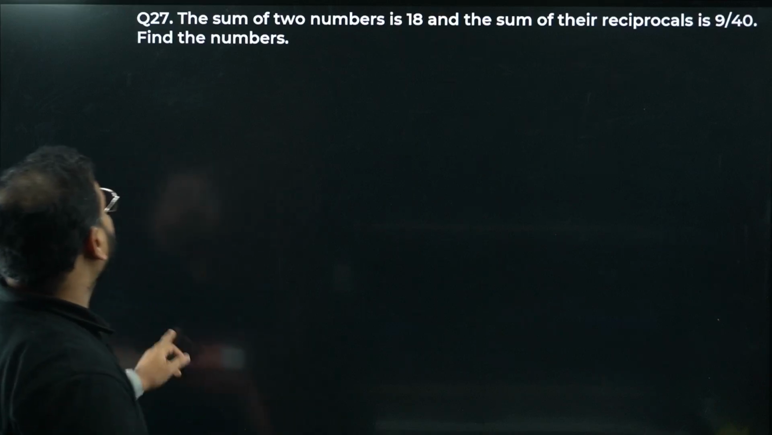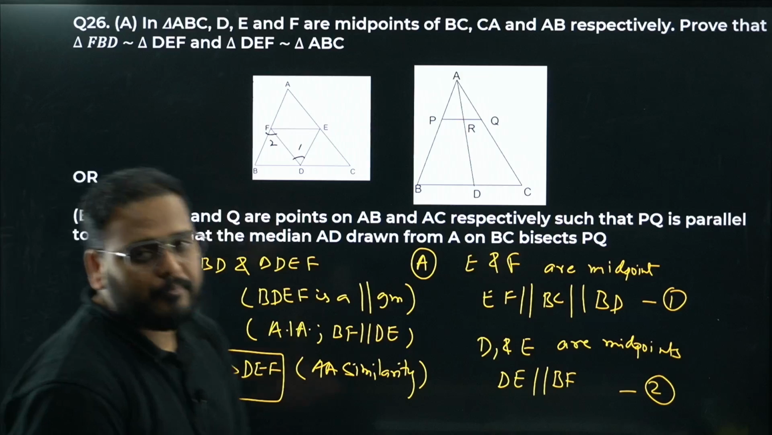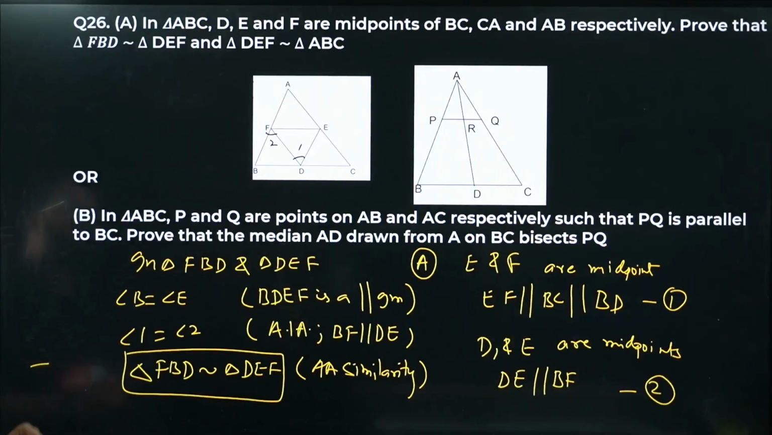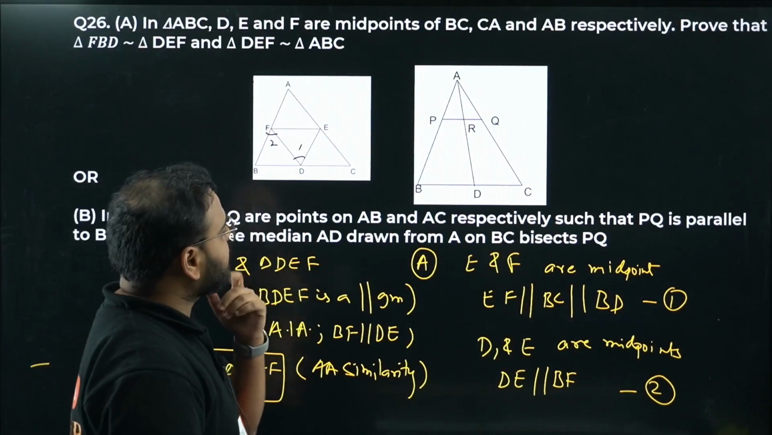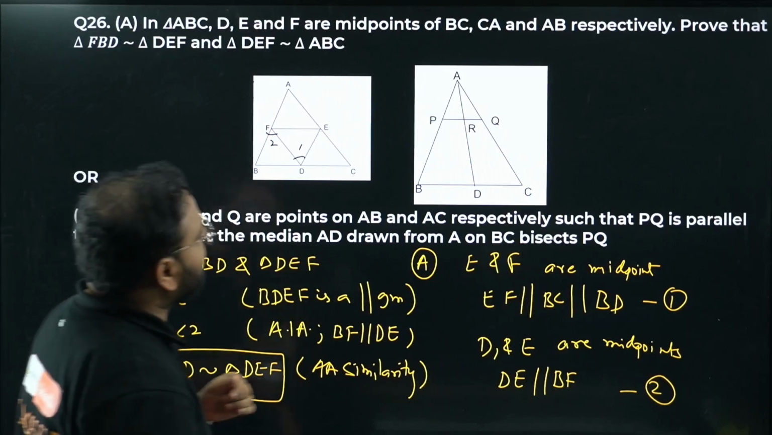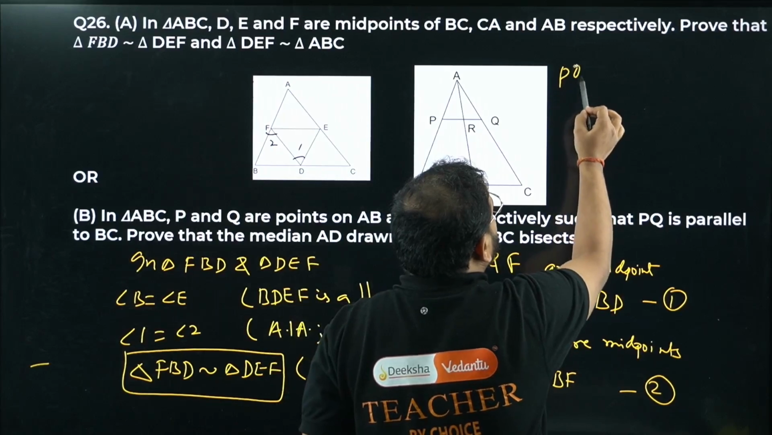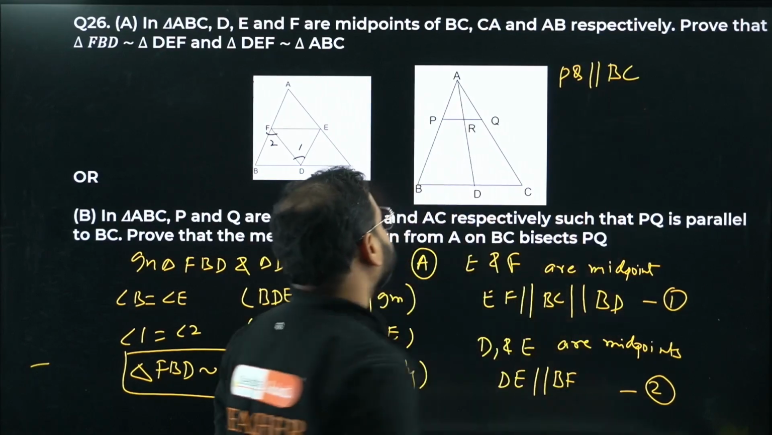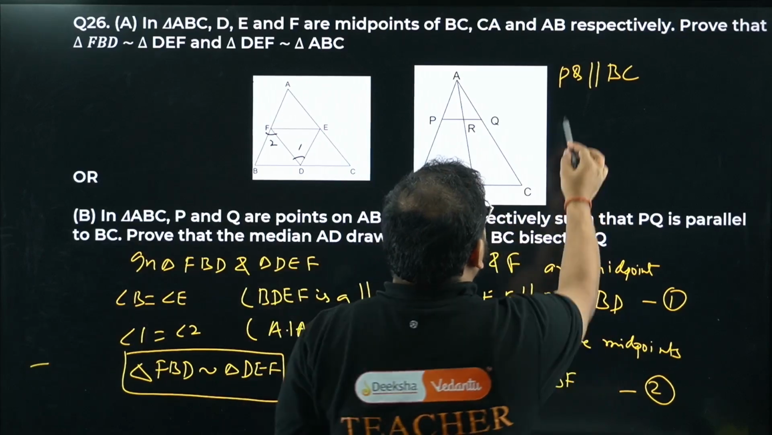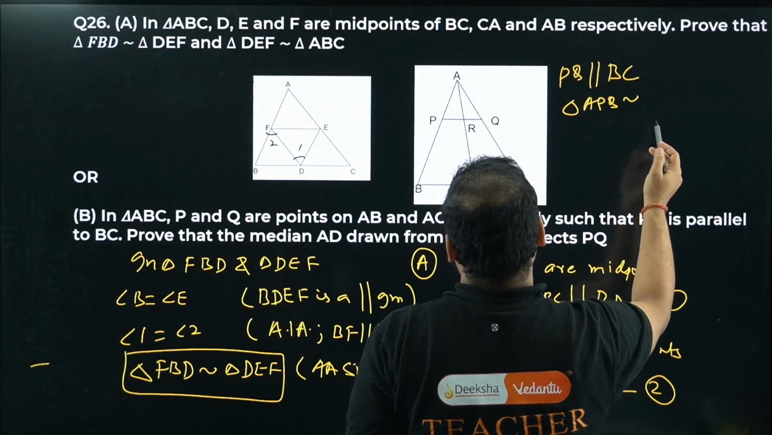Before I move on to question number 27, let's solve part B, the OR part of question 26. In triangle ABC, they have given that P and Q are points on AB and AC respectively, such that PQ is parallel to BC. Can I apply BPT? No, I can apply the similarity. So triangle APQ will be similar to triangle ABC.